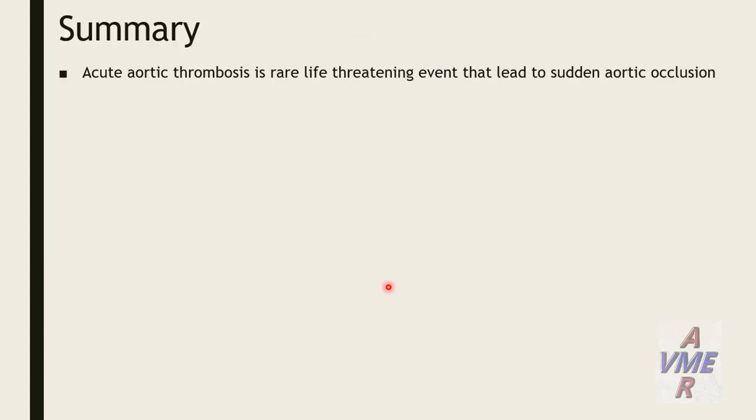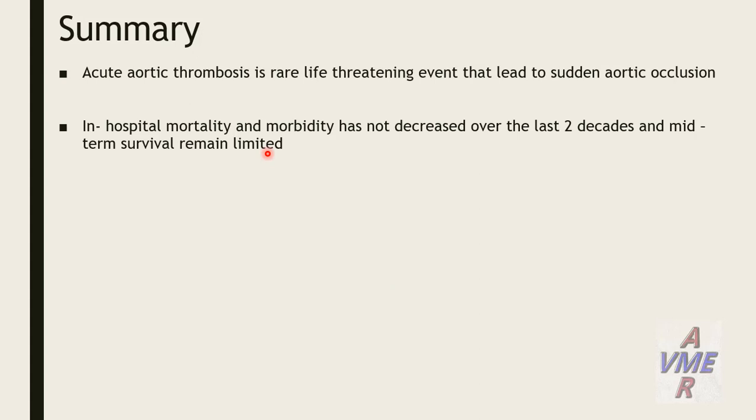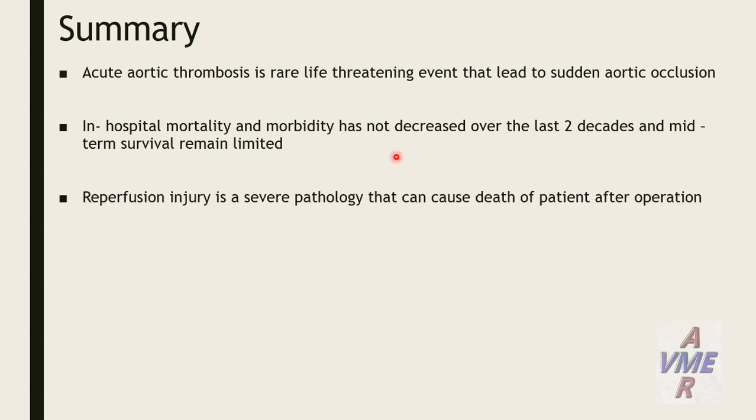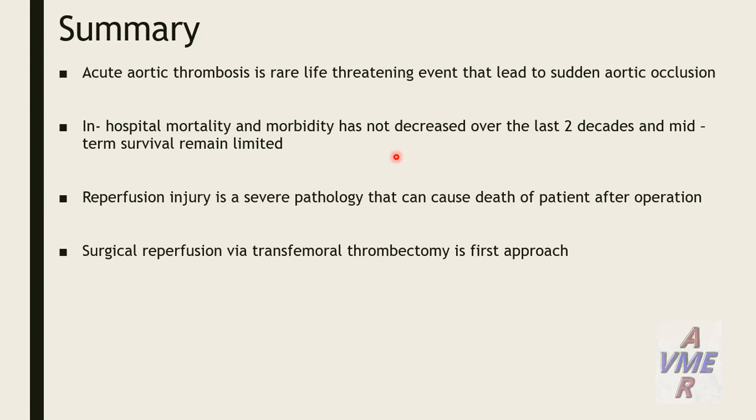So, the summary: acute aortic thrombosis is a rare, life-threatening event that leads to sudden aortic occlusion. In-hospital mortality and morbidity have not decreased over the last 2 decades, and mid-term survival remains limited. Reperfusion injury is a severe pathology that can cause death of the patient after the operation. Surgical reperfusion via transfemoral thrombectomy is usually the first approach. Extra-anatomical bypass is an alternative option for revascularization.